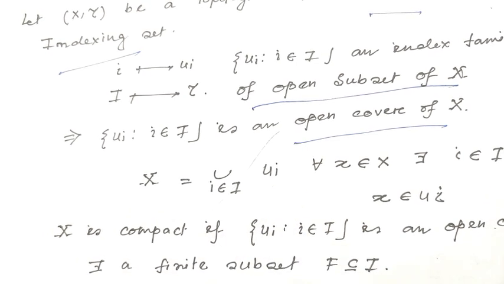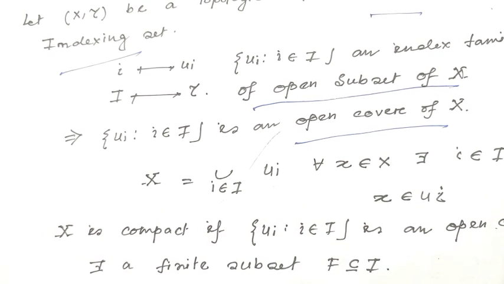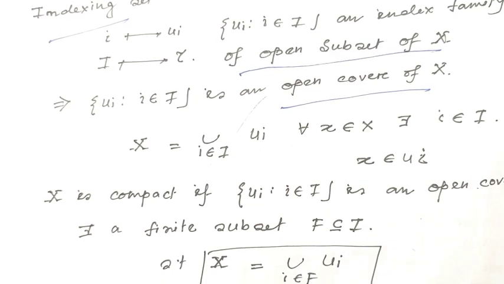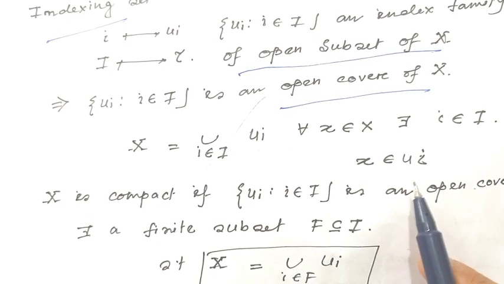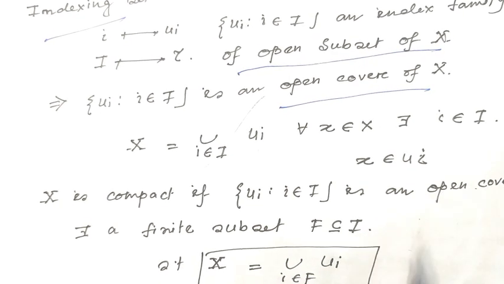That means for all x in X, there exists i in capital I such that x belongs to Ui.